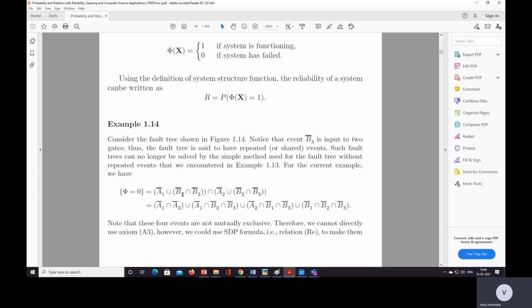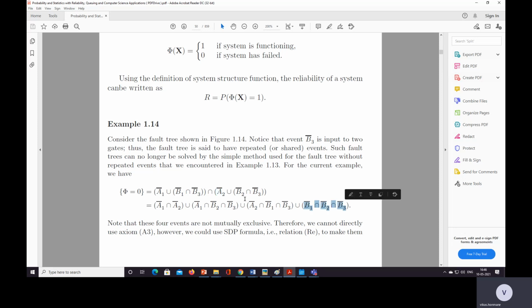And if we simplify this equation, A1 bar intersection A2 bar, A1 bar intersection B2 bar B3 bar, then A2 bar or B1 bar B3 bar intersection A2 bar, B1 bar B3 bar B2 bar.